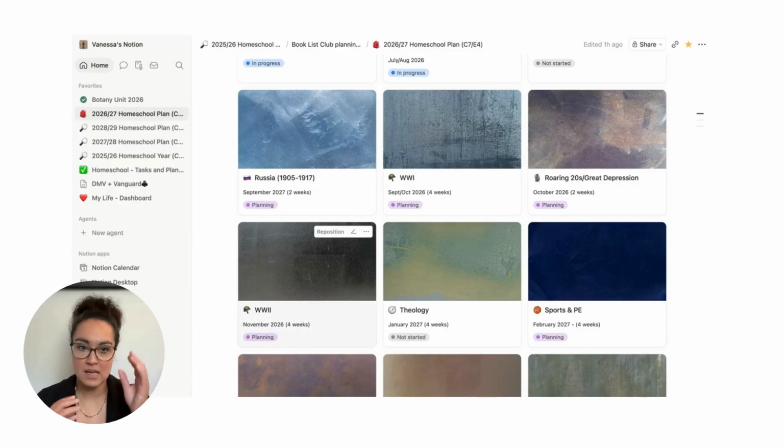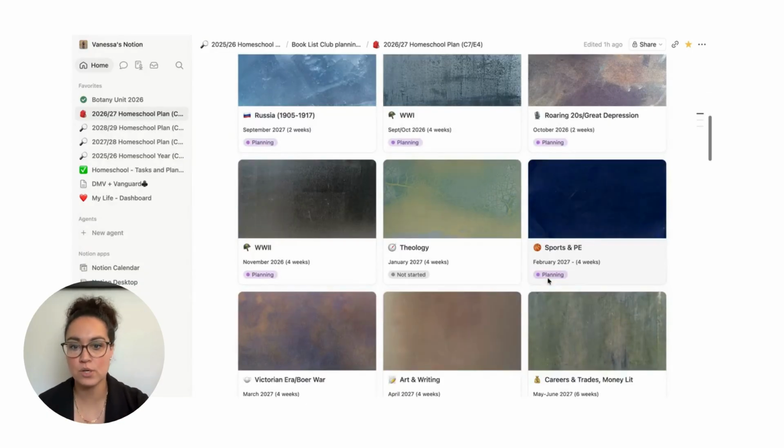I have some buffer weeks within there because, of course, things don't always go as we plan due to illness. We are all probably going to come down with some kind of bug. Maybe there's some event that kicks in, and you know what? We want to take advantage of that and be a little more spontaneous at points. So I create buffers to allow for that.